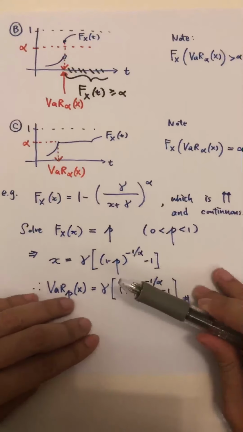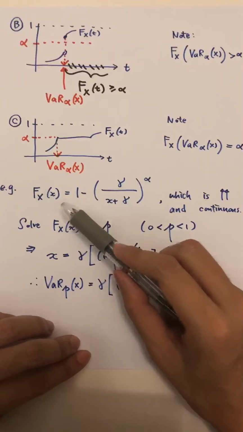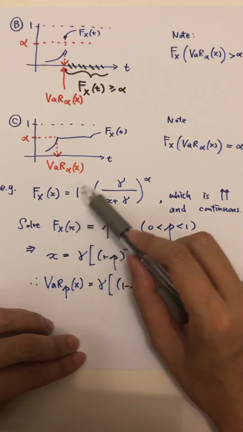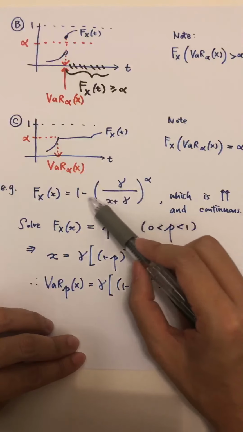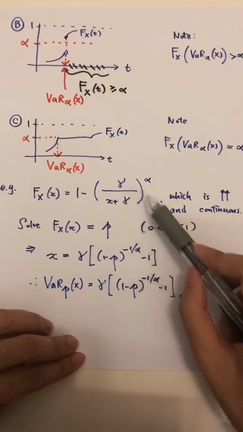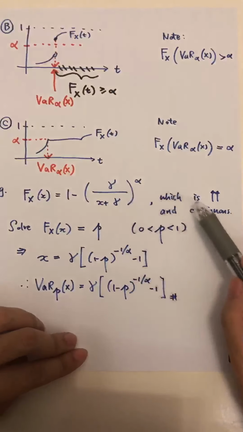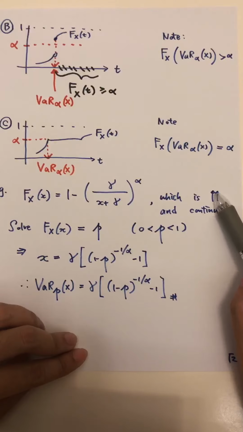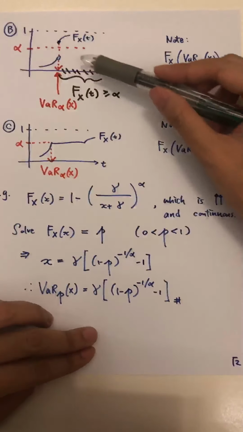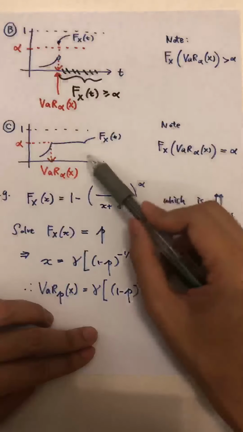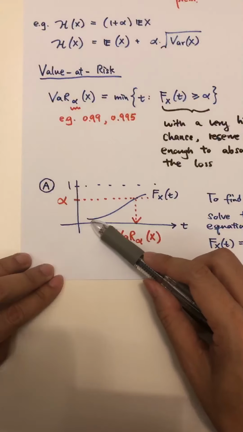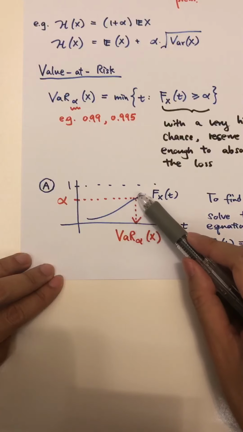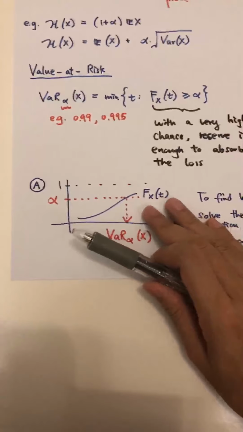Okay, so now let's look at one simple example. Suppose this is the CDF, and I want to find the value at risk at level alpha. How to do this? First we can see that this is a rather ordinary CDF. From the formula, if you plot this CDF, you will see that it is always increasing, strictly increasing, and continuous. So there's no jump here, and you won't see any horizontal part of the CDF. If you plot this CDF, we will get something like this, a rather smooth curve without any jump and without any horizontal part. So we're in case A.